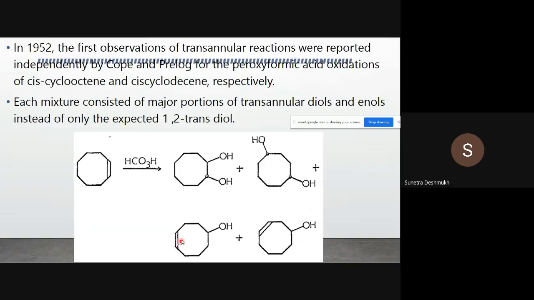A hydroxyl and a carbon-carbon double bond is also there. So these different products we also get by transannular rearrangement reactions. A major portion is transannular diols and enols, instead of only the one expected 1,2-trans diol. This is the expected product, but the remaining three are consequences of the transannular reaction.